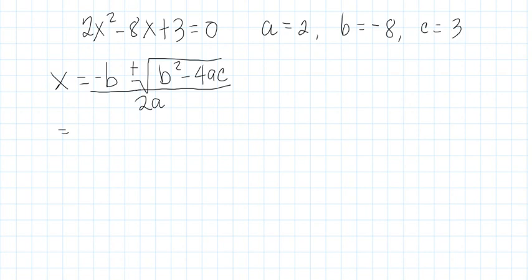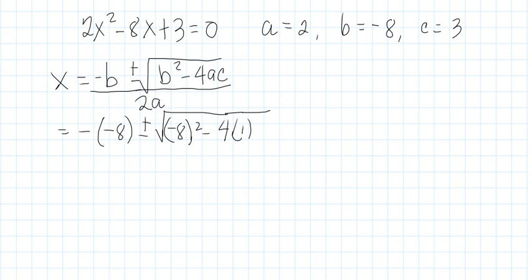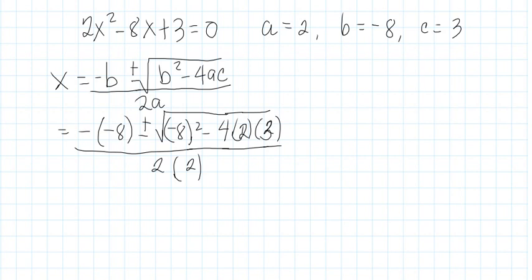Substitute: negative b is positive 8, plus or minus the square root of negative 8 squared minus 4 times a, which is 2, times c, which is 3, over 2 times 2. So this becomes positive.